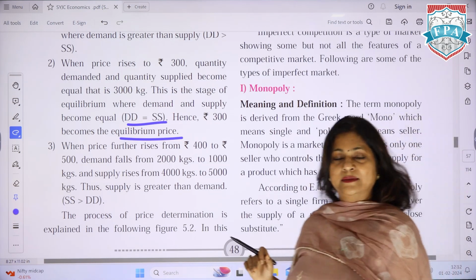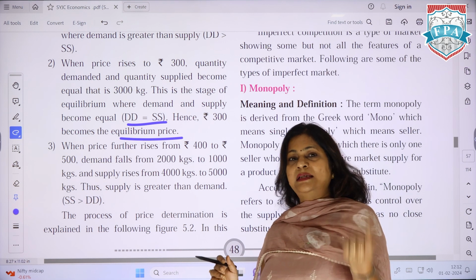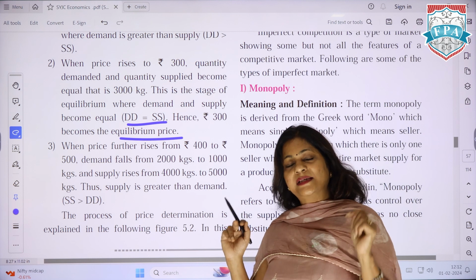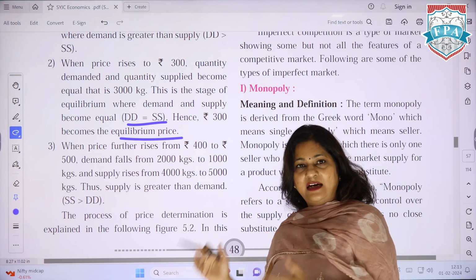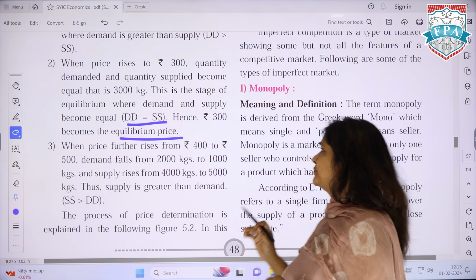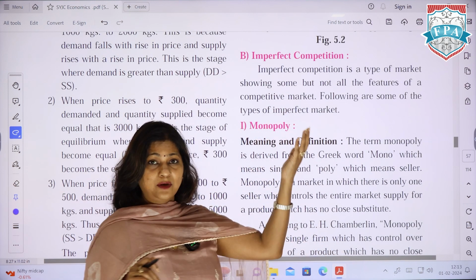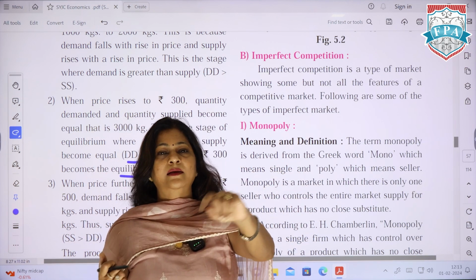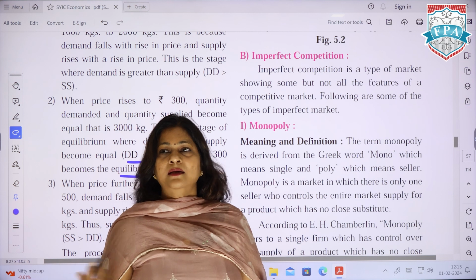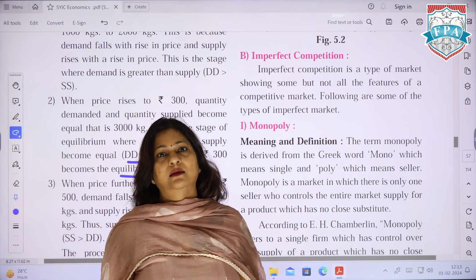Theoretically you are clear why there is a single price in perfect competition, and I hope from the examination point of view you understand that you have to make a schedule, make a graph and represent it. Going further, guys, now we talk about imperfect competition, and in imperfect competition we have monopoly, where there is a single seller. When there is a single seller, there is no competition, then he is the price maker, right?